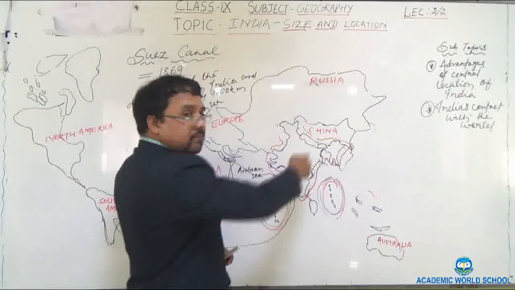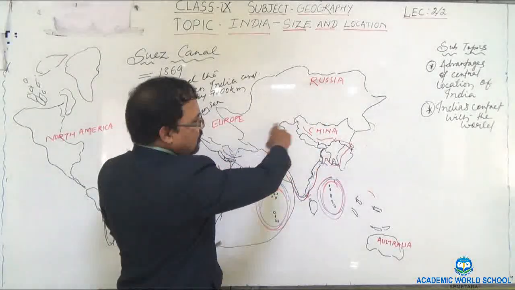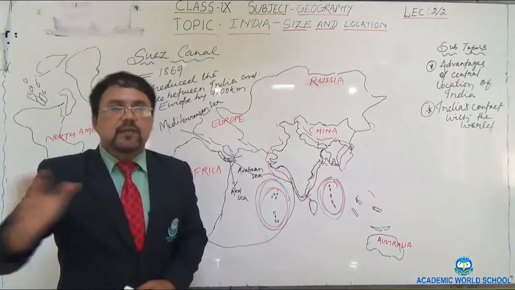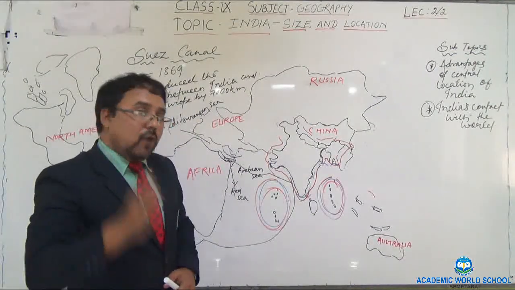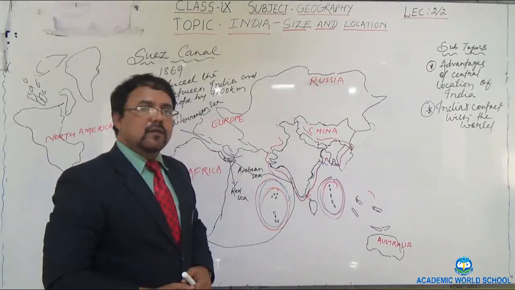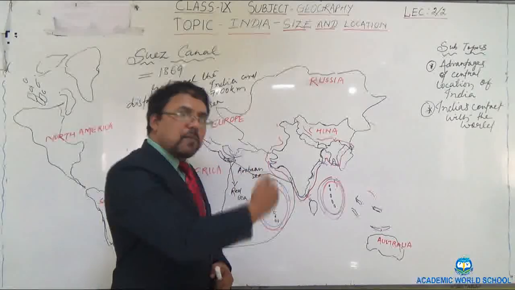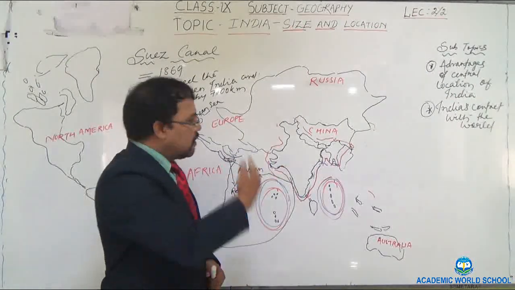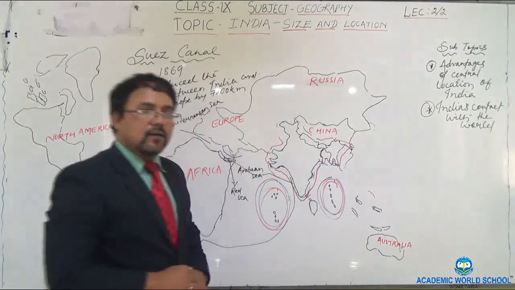from this land route. You know, the Himalaya is there, and among the Himalayas, mountain passes are there. Through these passes the foreigners used to come into India, and through these passes Indian traders used to go to foreign countries.